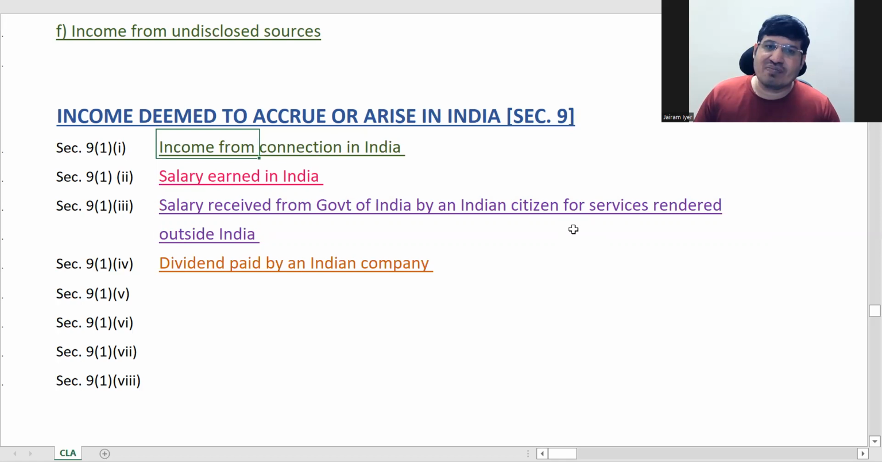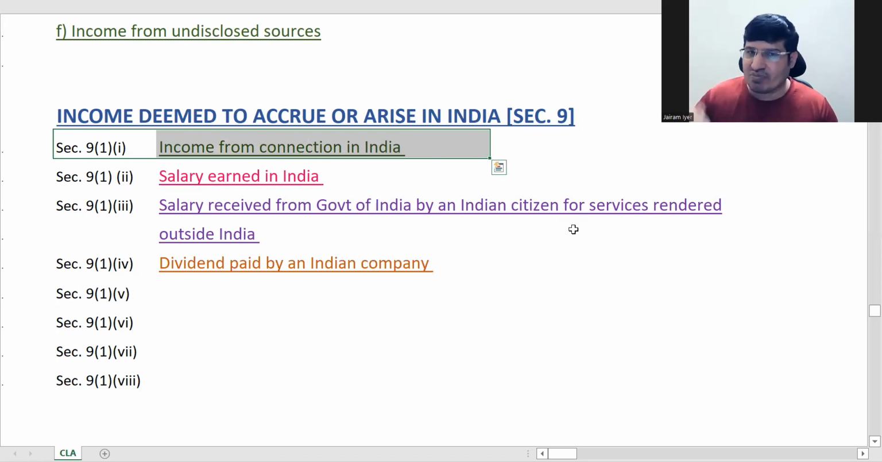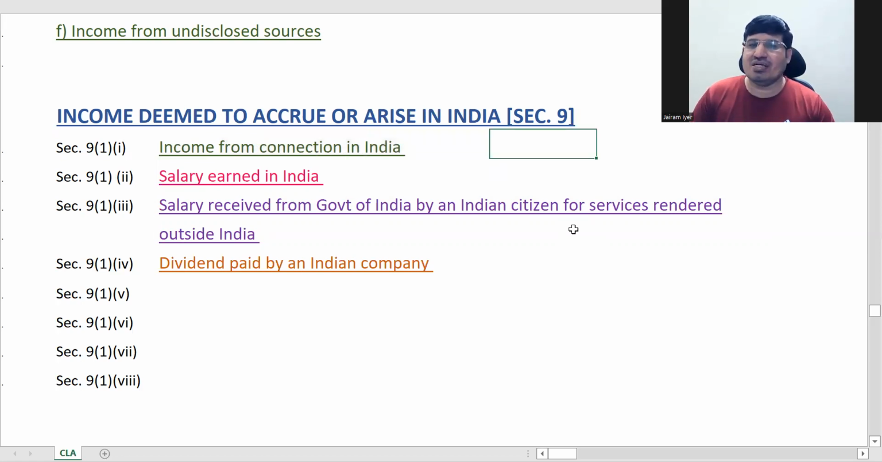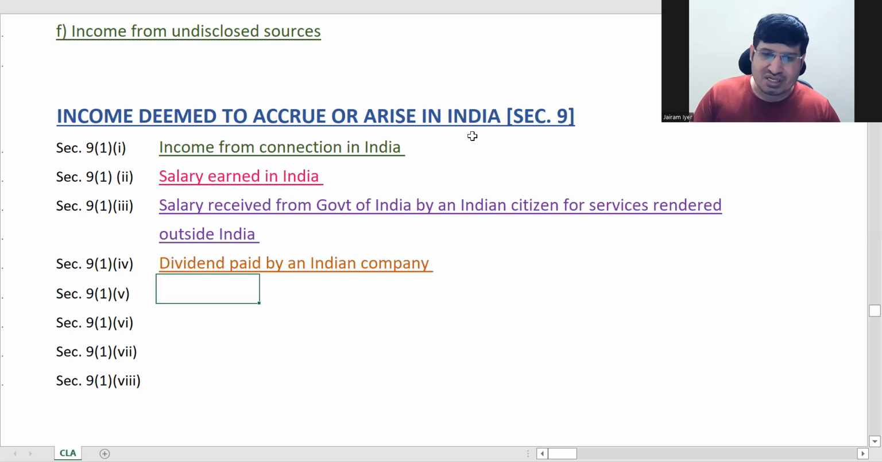this income from connection in India. So we will see what is meant by connection in India. There is a detailed discussion on this one point itself. Income from connection in India will always be deemed to accrue or arise in India. Anything which is deemed to accrue or arise in India is taxable in India, correct? So we'll see that. For all of these points, these 8 points, we are going to have some discussion.